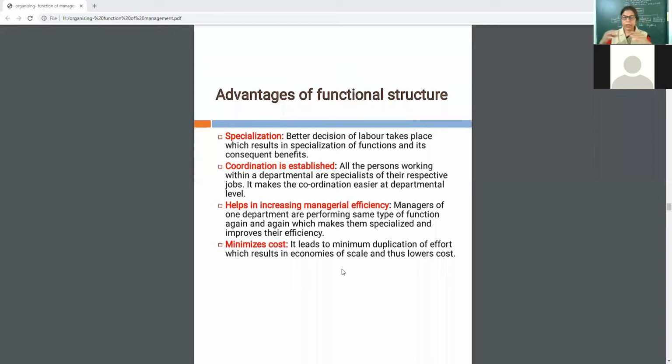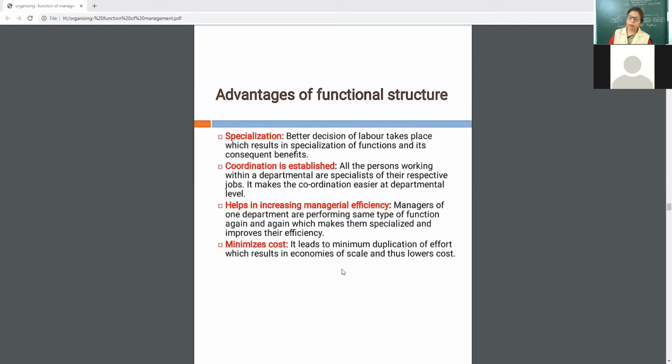Then next, coordination is established. How is the coordination established? See, just now I told you, marketing and purchase departments are separate, but they are interrelated and interconnected. The production department will contact the marketing department. So there is coordination in different departments. It makes coordination easy. They can coordinate easily with each other.